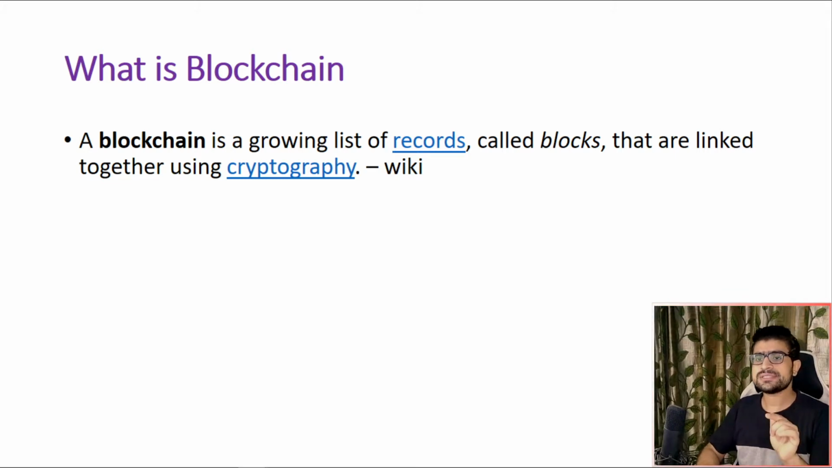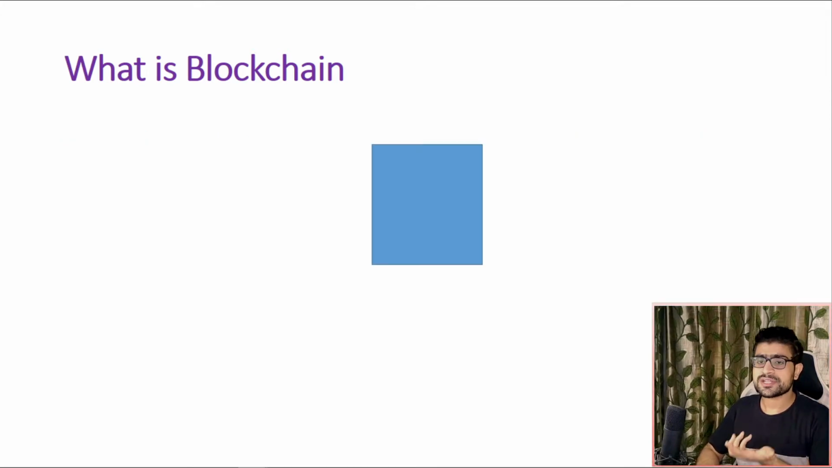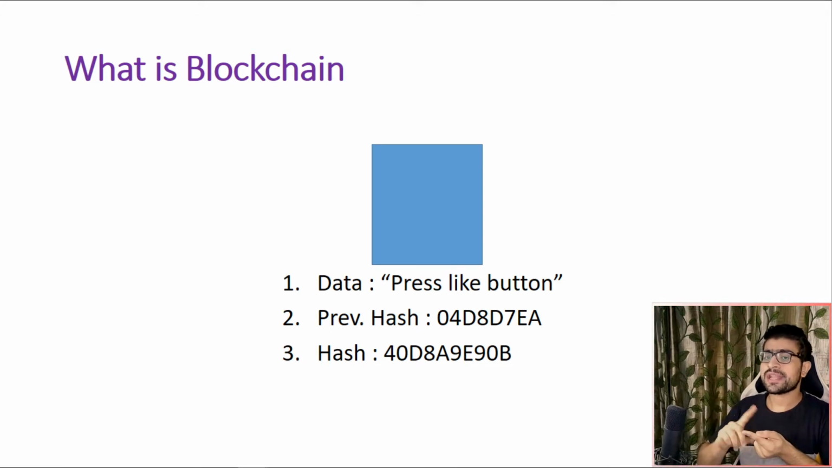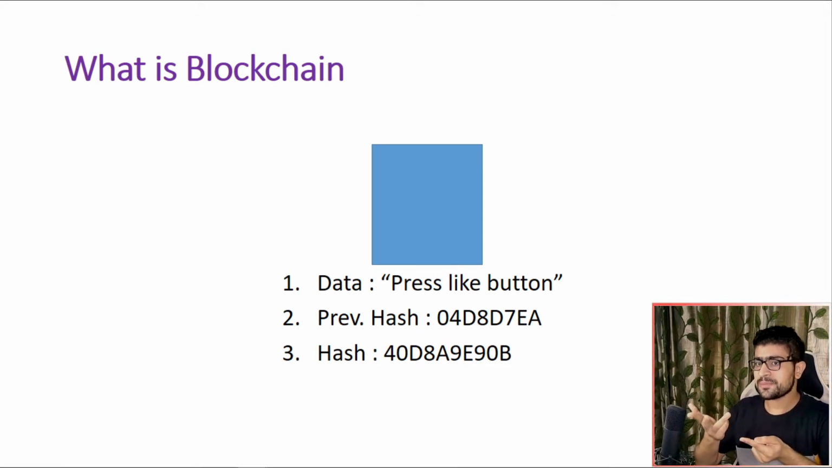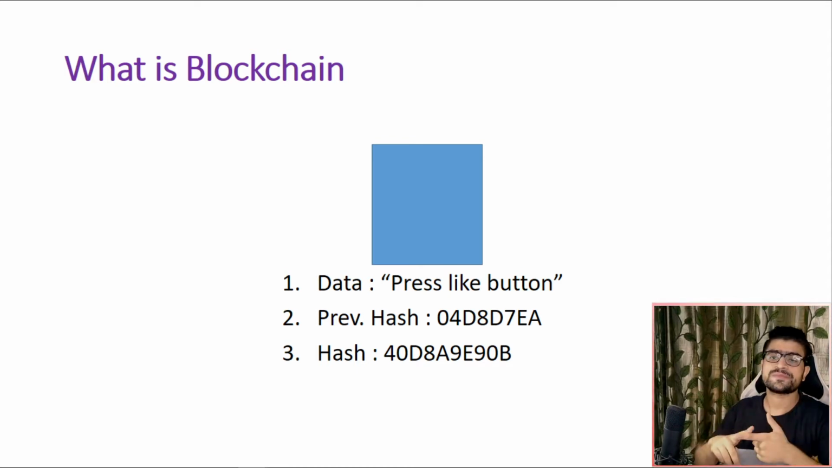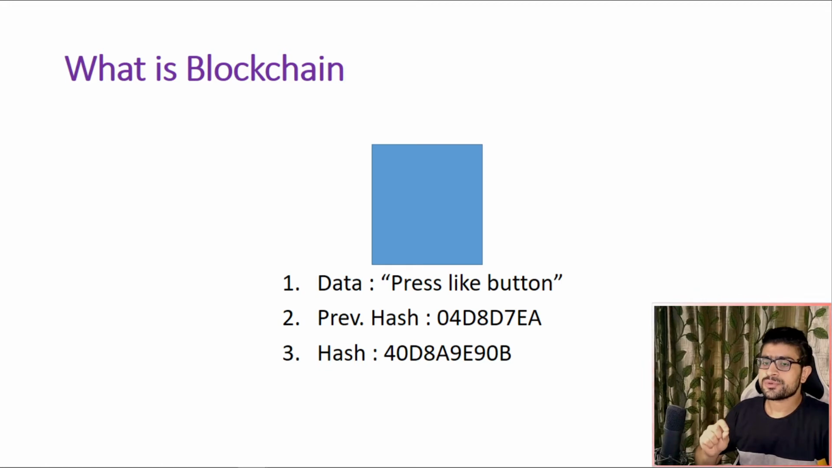So as we can see, it is a growing list of records. What are those records, or so-called blocks? Think of it as a structure which contains a few items, and the first is the data. Data could be anything you want to provide to this block. For example, I have provided "press the like button" as the data for my block. The second thing is the previous hash value, and we're going to come to this within a few moments.